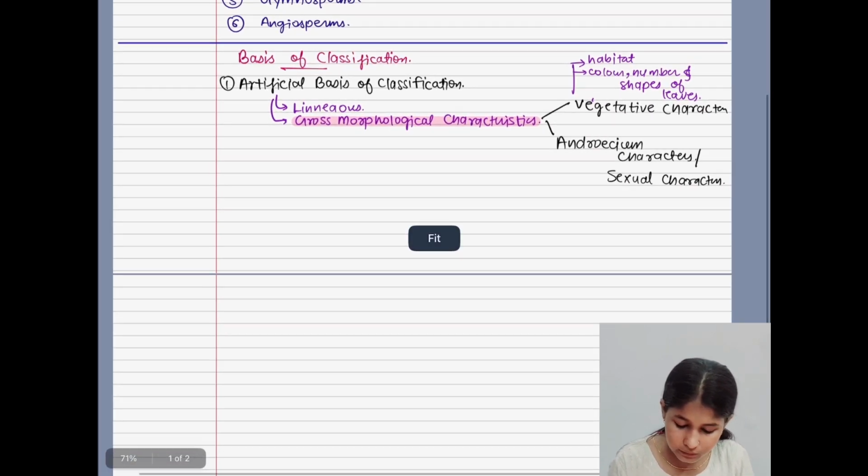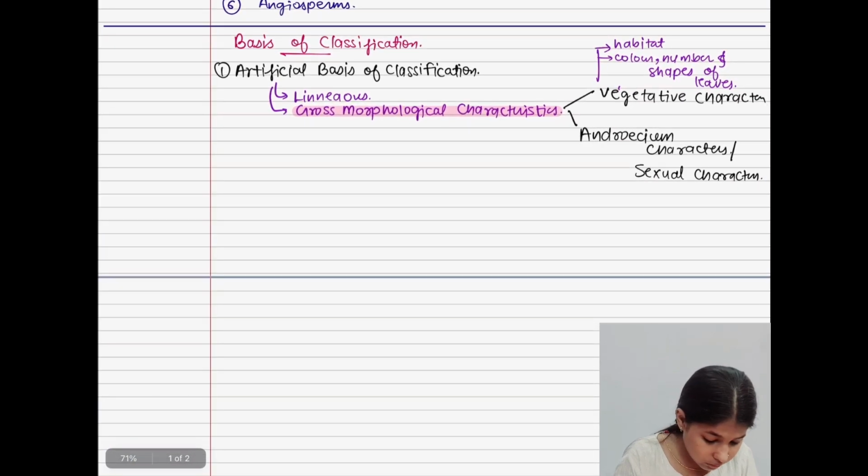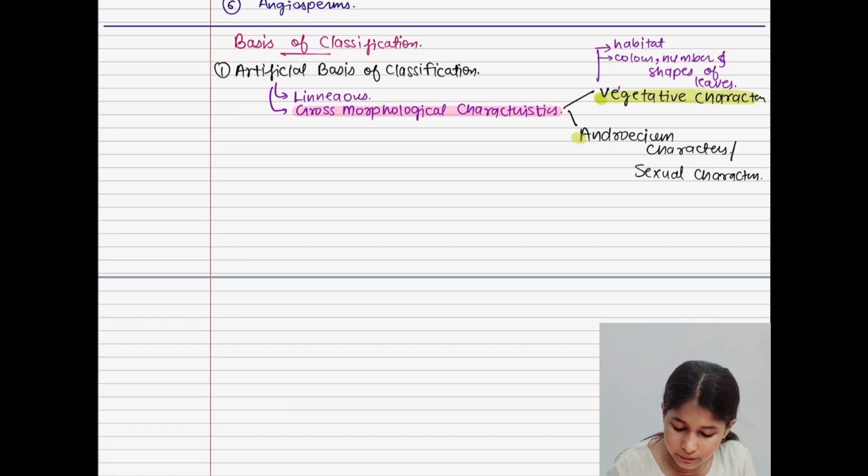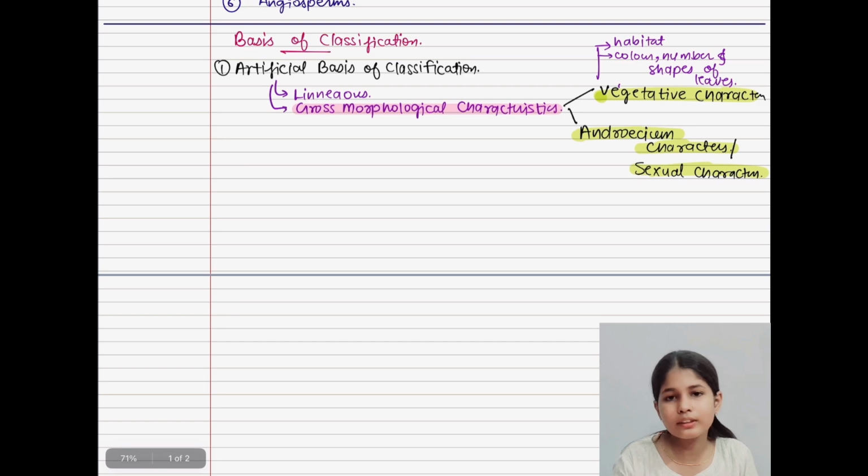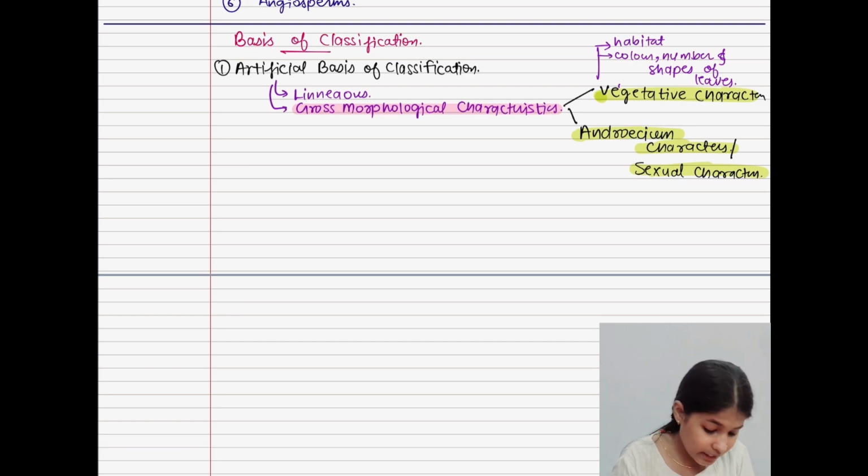Let's come to our topic. So I hope you have already cleared what is meant by androecium characters. So androecium characters indirectly belong to the sexual characters. Let's talk about what was its drawback, why it is not accepted.